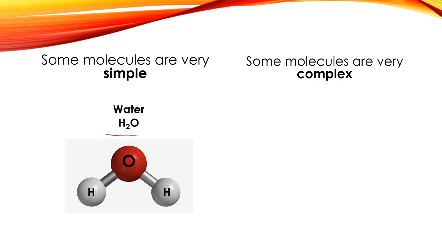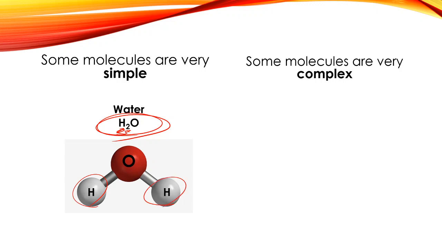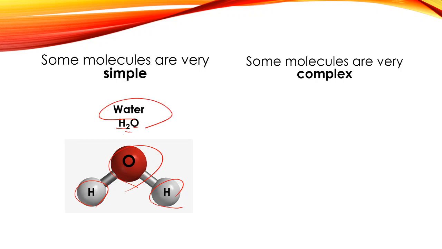You might have heard before that people can sometimes call water H2O. Well, that's because that's what a molecule of water actually looks like. The H here stands for hydrogen, and you can see one hydrogen, two hydrogens. So the 2 is saying that you have two H's, two hydrogens. And then there's an O, which is saying that you have one oxygen. That's that atom right there. So when people say H2O, they're saying two hydrogens and an oxygen, which is water.